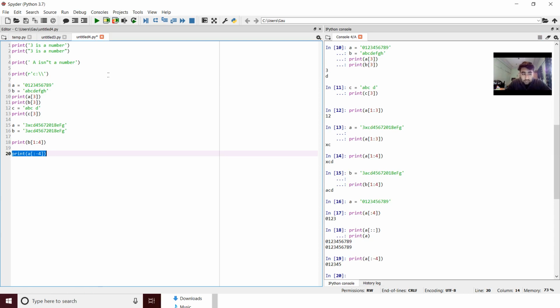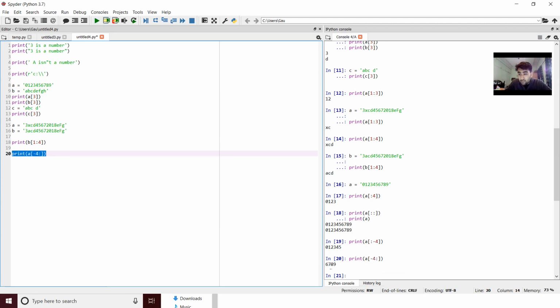Sorry, I used a wrong preposition. It was before. What I meant to say is that it prints everything up to this character, right? This is your fourth last character, so print everything up to this. What if I alter the sign? What if I say from the fourth last print everything? From the fourth last print everything. So you will get this, right? This is that. So it's all about reading it the way I explained to you, that colon means everything.